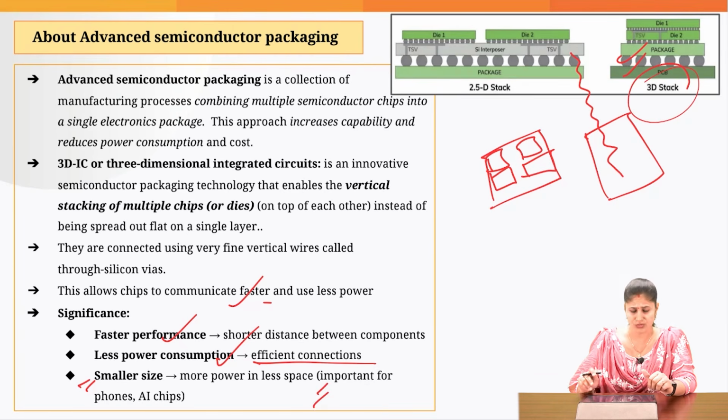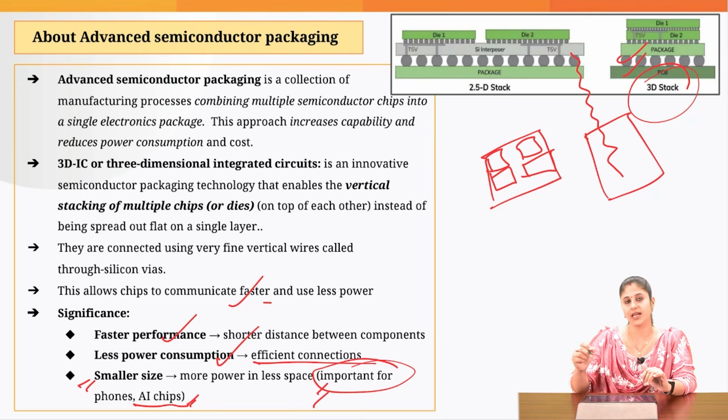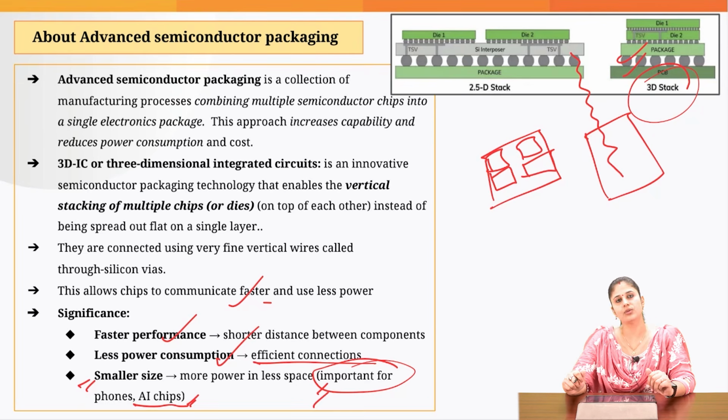Okay. So, because of this compact size, it would be a great advancement, especially when it comes to the semiconductor supply chain, because this would be used in phones and AI chips. So, that's all that we need to know with respect to this particular topic. Let's move on to the next topic.